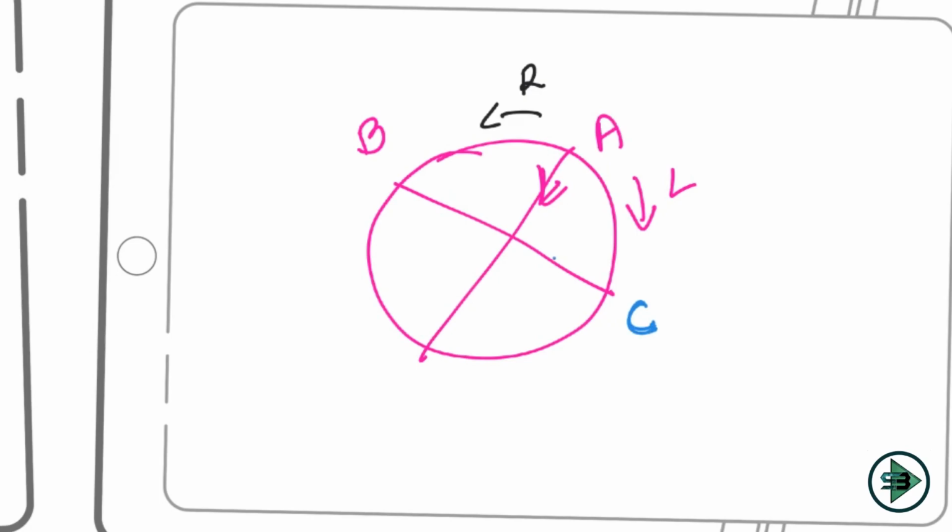If I say one more location, C is sitting at this location, but he's not looking inside, he's looking outside. C is looking away from the table. So where will his right be? His right will be this. And where will his left be? His left will be this.